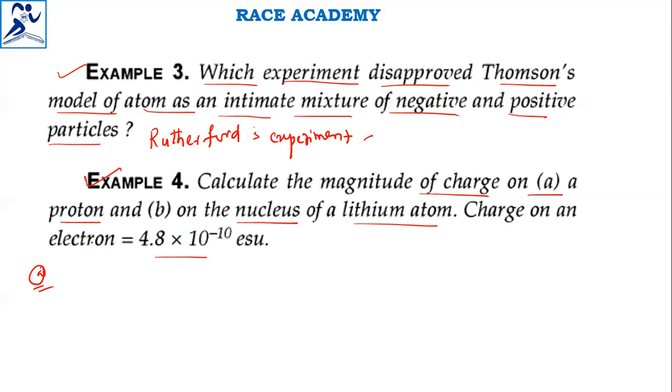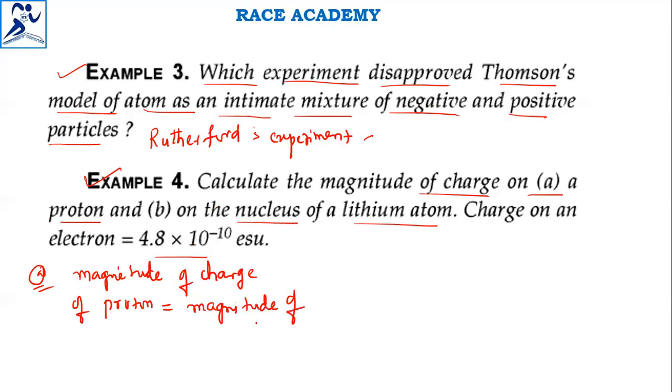That means the magnitude of charge on a proton is also equal to the magnitude of charge on an electron.